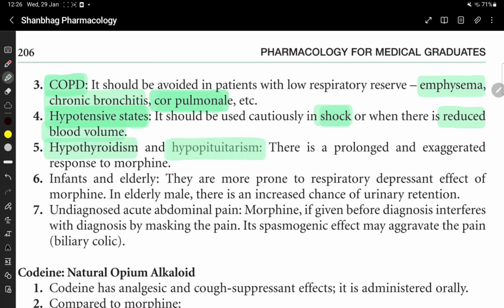In hypothyroidism or hypopituitarism, there is prolonged and exaggerated response to morphine. It should not be given to infants or elderly. They are more prone to respiratory depressant effect of morphine. In elderly men, there is more chance of urinary retention. It should not be given in undiagnosed acute abdominal pain. Morphine, if given before diagnosis, can interfere with the diagnosis by masking the pain. Its spasmogenic effect may even aggravate the pain like biliary colic.